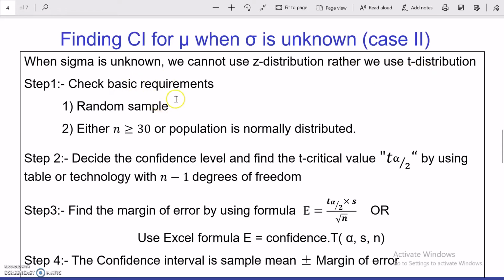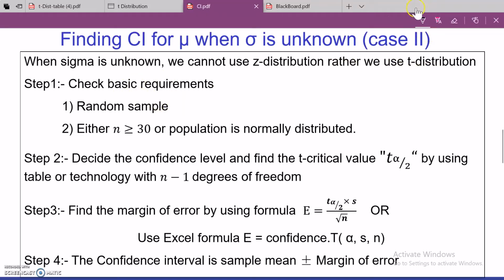So what are the basic steps? There are 4 steps which we have to take. First of all, we have to have a simple random sample. In step 1, we check the basic requirement. What is the first basic requirement? There should be a simple random sample, and either the sample size is greater than 30 or the population is normally distributed. This is step 1.